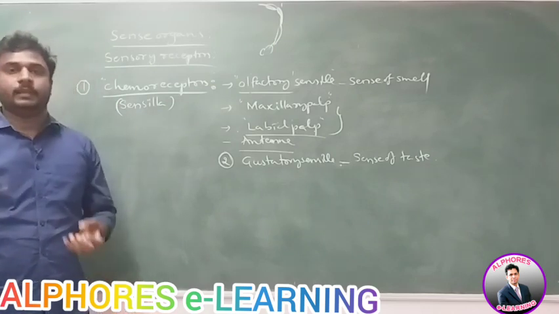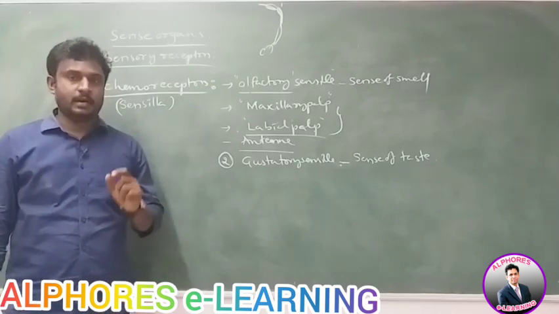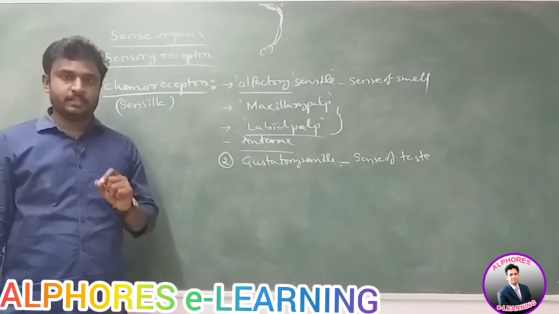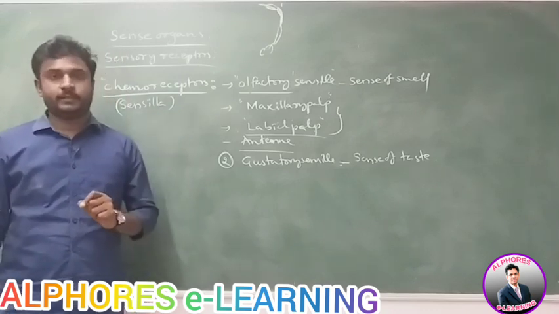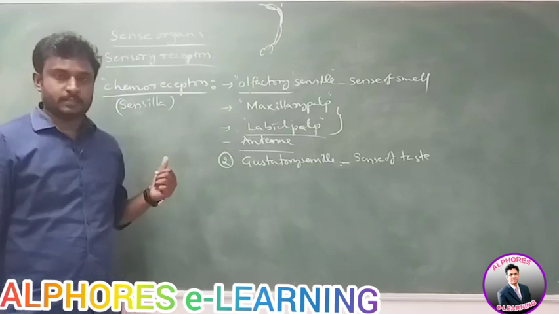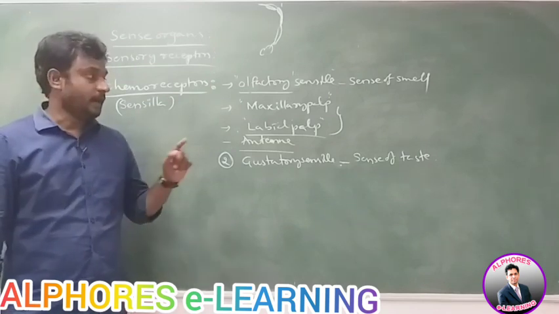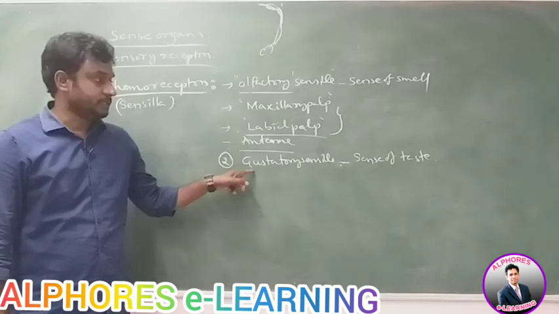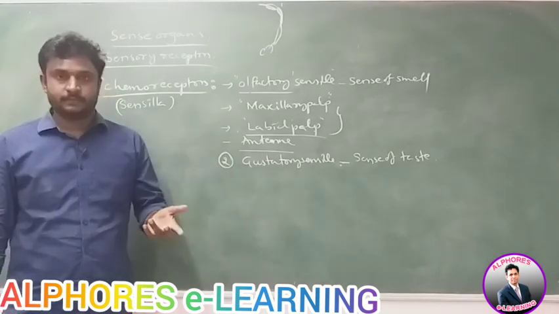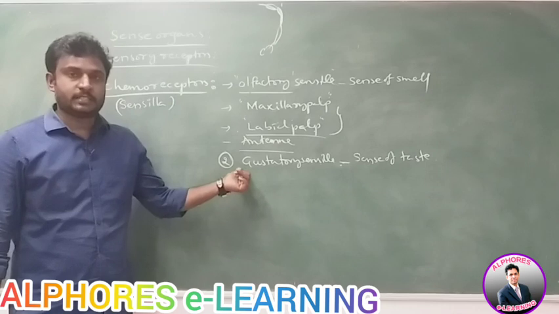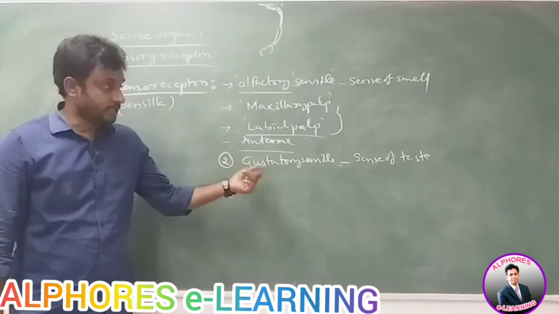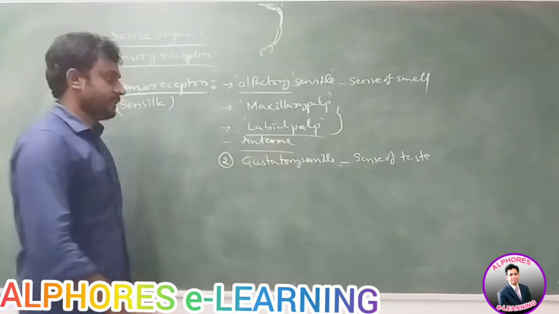In our mouth, there is a tongue, and on the tongue some papillae are present, which are useful for tasting food. But in the cockroach, papillae are not present on the tongue. Sensilla are present in different organs, which are called gustatory sensilla, useful for the sense of taste.